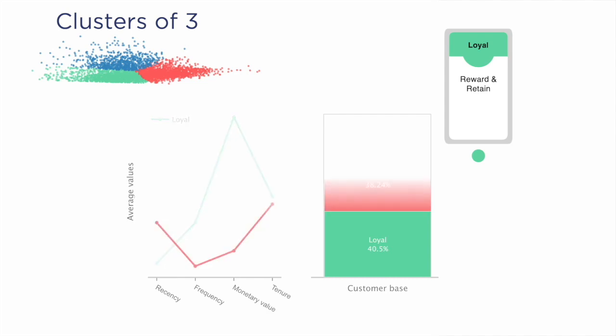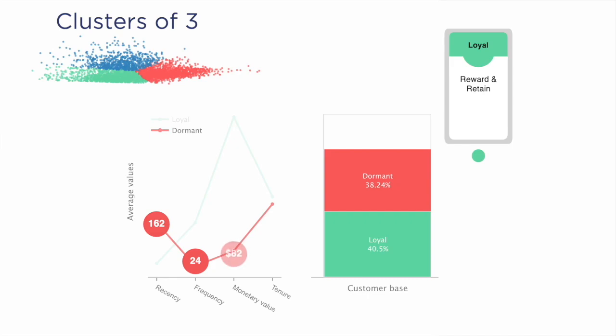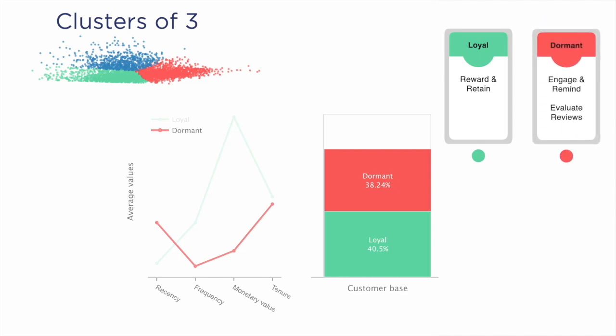On the opposite end of the spectrum, we have a group that I've labeled as dormant. Here we can see that on average they haven't made a purchase in over 160 days. They haven't made a lot of purchases, haven't spent a lot of money, and they have been a customer for most of the year. These customers are no longer engaged with our platform, hence the word dormant. Instead of focusing on loyalty, we need to focus on re-engaging these customers and find out what are the best methods to do so. We can even dive into specific products.